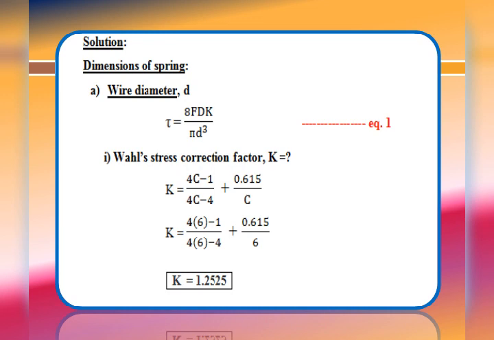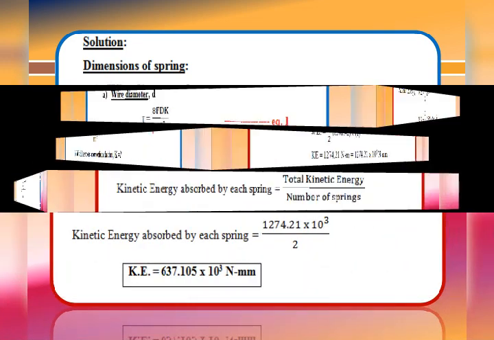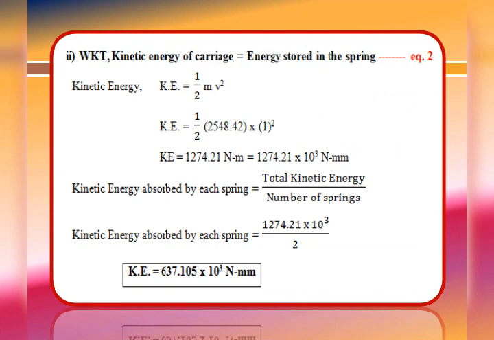Next, the wall stress correction factor K, which can be evaluated by using the equation K is equal to 4C minus 1 divided by 4C minus 4 plus 0.615 divided by C. Now, we will substitute the spring index C value that is given, that is 6. Therefore, K is equal to 4 into 6 minus 1 divided by 4 into 6 minus 4 plus 0.615 divided by 6. So, we get the wall stress correction factor K is equal to 1.2525. Now, one value is over, that is the wall stress correction factor K, 1.2525.